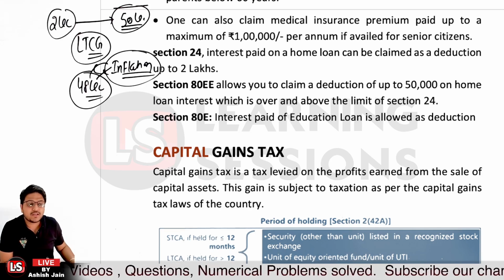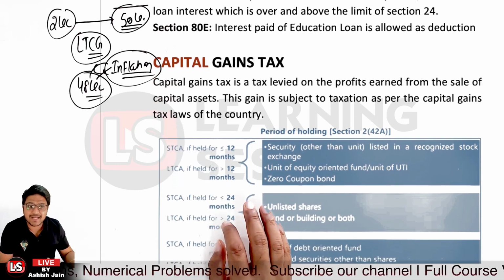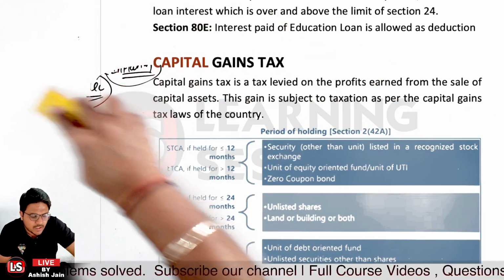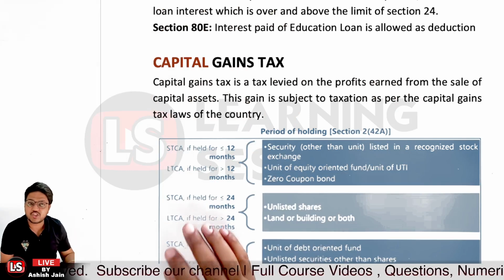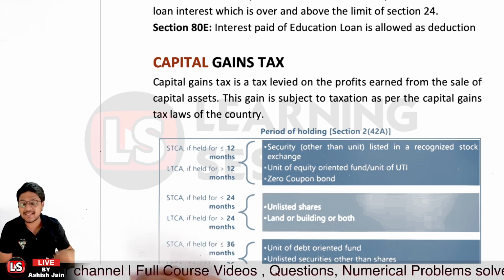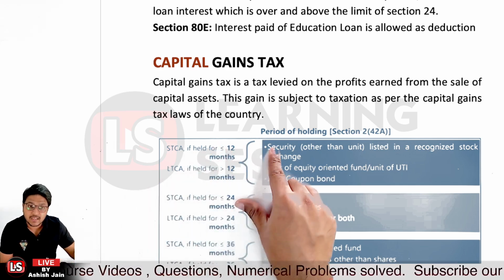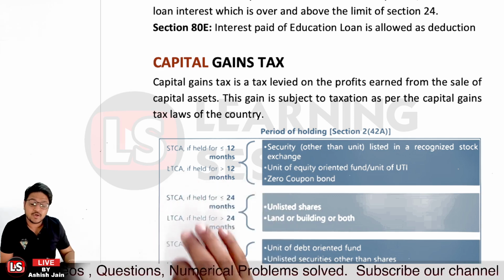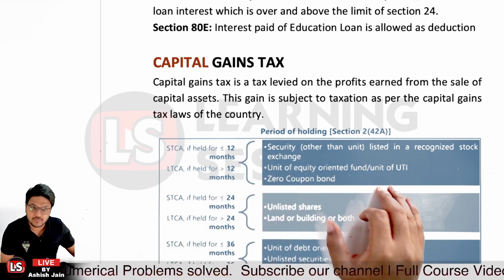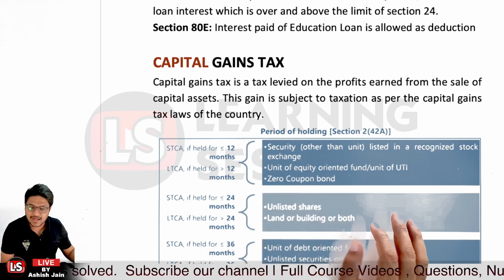First of all, let's have a look at short-term capital gain and long-term capital gain. For those securities which are listed on a recognized stock exchange, if you are holding and selling the particular asset within a period of less than 12 months, it is considered a short-term capital gain. If you are holding the asset for more than 12 months, it will be considered a long-term capital asset. And if we are talking about those securities which are unlisted, right?